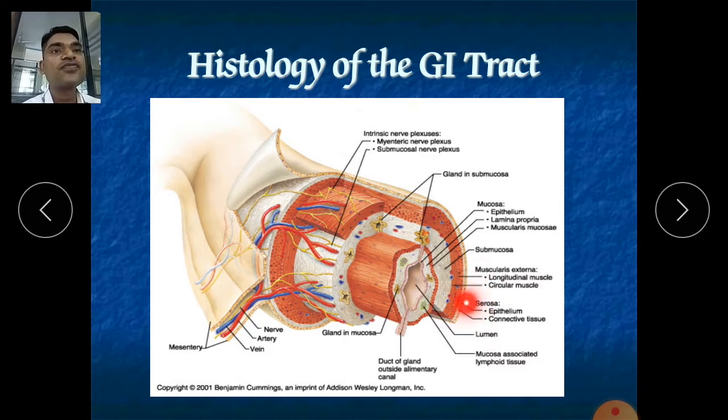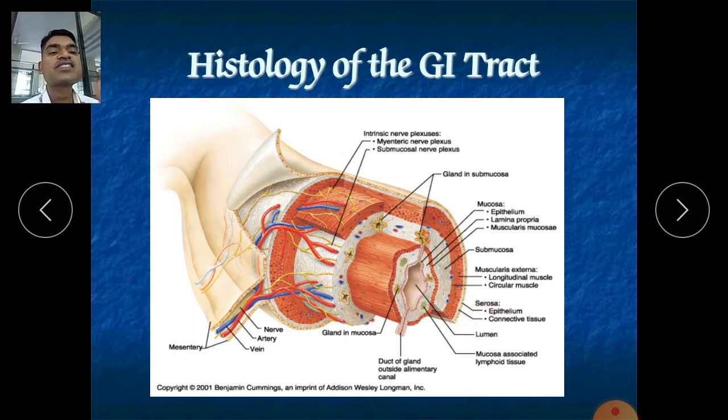It is tough in its nature, and it is required for protection. It is a protective covering. It produces the protective covering. So this is the serosa. This is the last part of our GI tract.